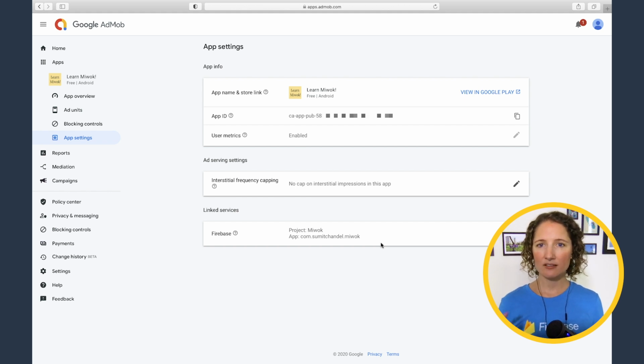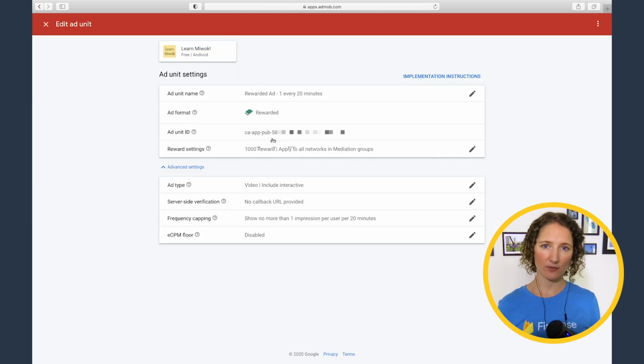Now, let's go ahead and look at our existing rewarded ad by clicking on the Ad Units section and viewing it here in the Ad Listings view. It has a name and an Ad Unit ID, and that ID is going to be really important later on when setting up testing with Firebase, so make sure to remember where to find it. The other important part of this ad is right here in the advanced settings, specifically frequency capping, which controls how many ads are shown to a user over a given time interval.